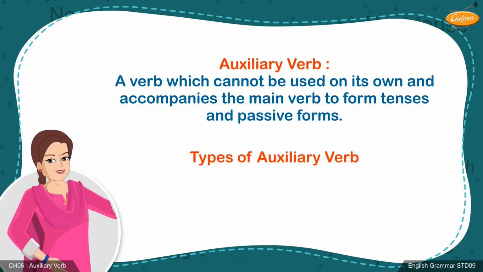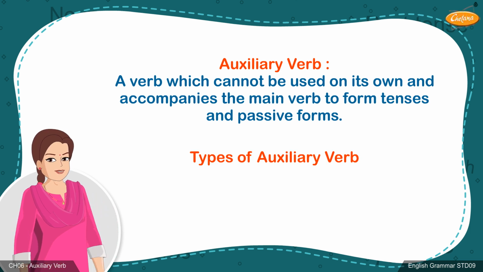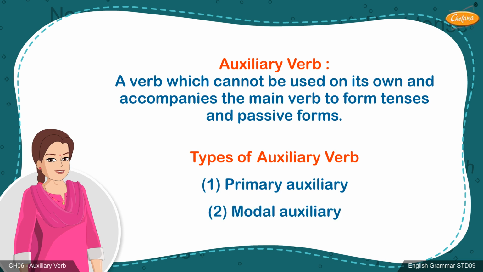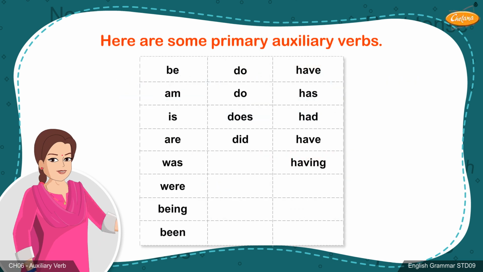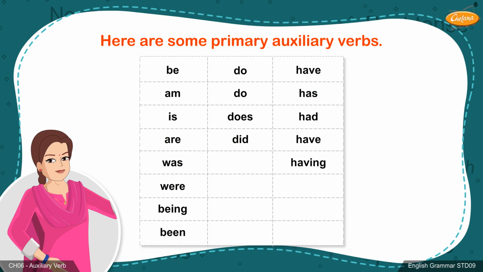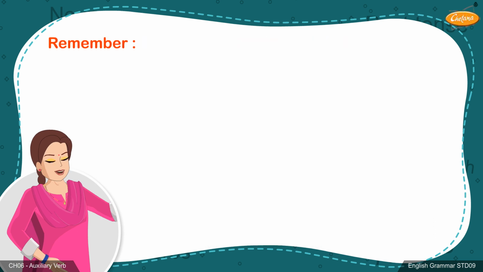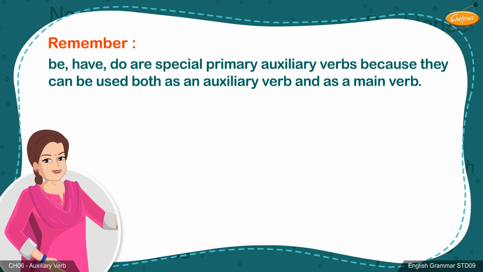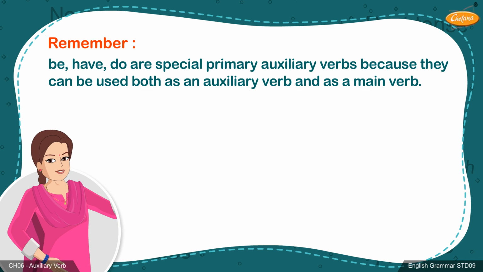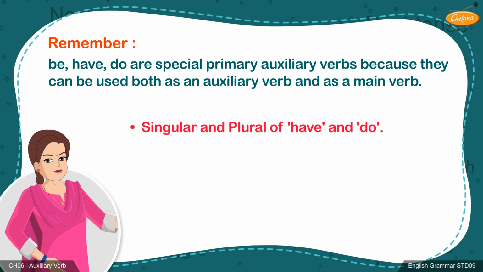An auxiliary verb can be divided into two categories: 1. Primary auxiliary. 2. Modal auxiliary. Here are some primary auxiliary verbs. Remember, be, have, do are special primary auxiliary verbs because they can be used both as an auxiliary verb and as a main verb. You need to note the singular and plural of have and do.